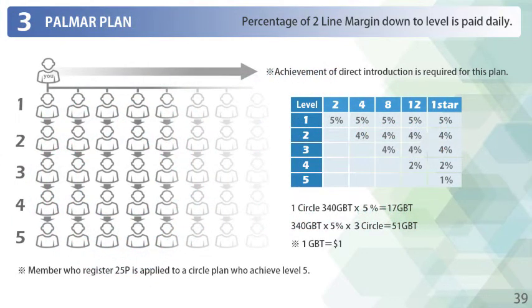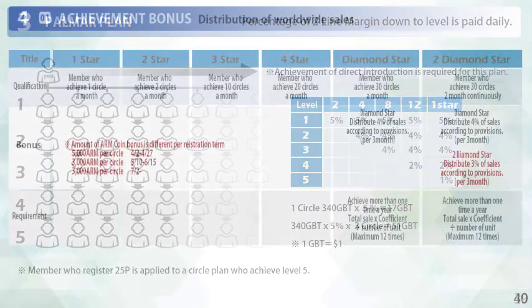Third is the Palmer plan. This is a plan based on the number of people the rep has introduced directly. The rep can obtain a percentage of the 2-line margin among the recruitment. This setting is established for up to 5 stages. Also, the rep can increase revenue by supporting the rep's own team.